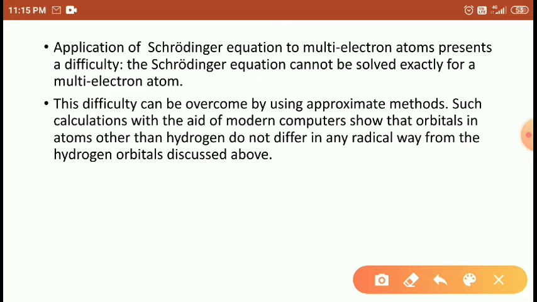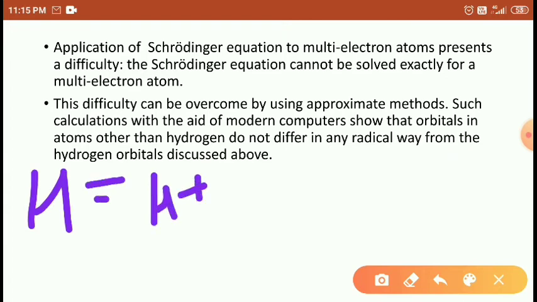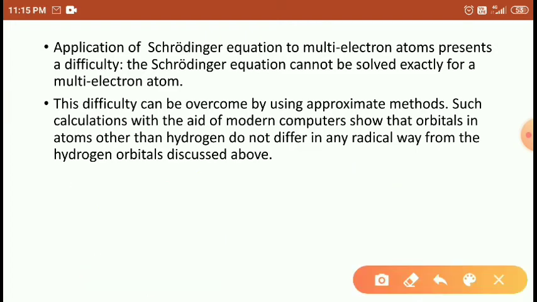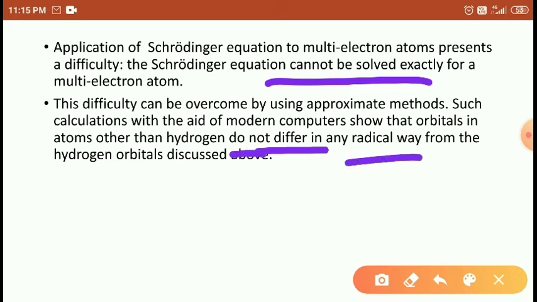It means, friends, that whatever multi-electron atoms there are, Bohr's model is only for hydrogen and hydrogen-like species, the helium, beryllium, lithium, etc., right? It cannot hold for sodium. The Schrödinger wave equation cannot fully explain multi-electrons, but the orbitals do not differ from hydrogen's.